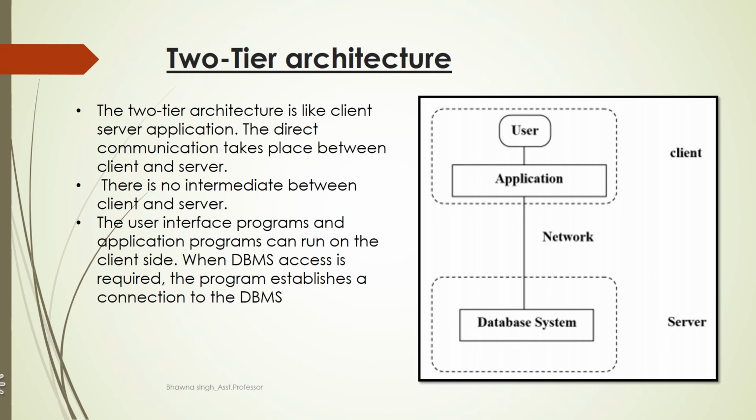Two-tier means it is having two levels. That is, one level is the client and the second level is the server, and the communication is occurring between this client and server. So the two-tier architecture is like a client-server application. There is a direct communication between the client and the server, and there is no intermediate between client and server. That means the application at the client end or at the client machine,